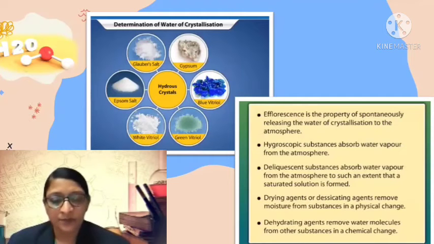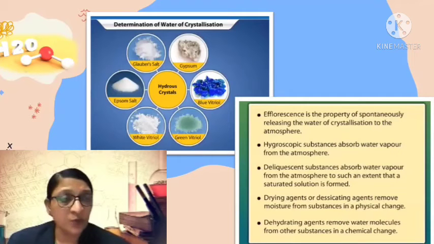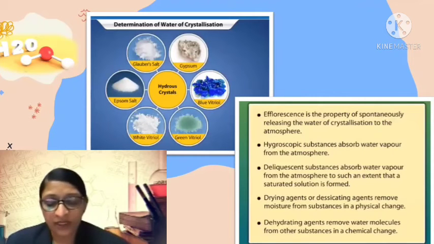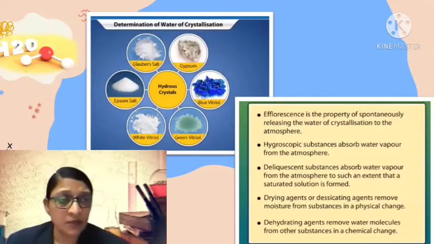Let's discuss now some important phenomena with examples. Efflorescence is the property of spontaneously releasing the water of crystallization to the atmosphere. For example, washing soda, when it is kept in the atmosphere, loses its water of crystallization and forms an amorphous white colored powder.